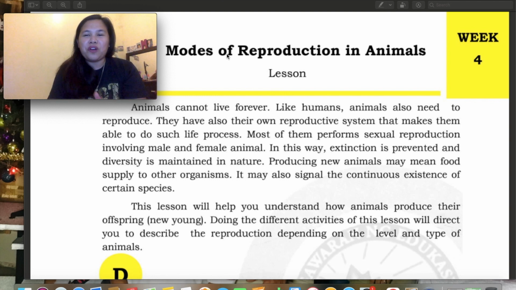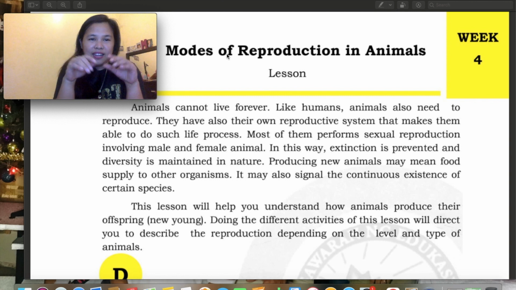Okay, so most of them perform sexual reproduction involving male and female. In this way, extinction is prevented and diversity is maintained in nature. So just like sa aking major, sa biology major, bio means life, zoology is the study. Okay, so extinction terms, just like sa nangyari sa mga dinosaurs, nagkainan sila, nagkaubusan na ng lahi. That's why we have endangered species nowadays na kailangan i-avoid natin silang patayin kasi kailangan pa silang magparami.